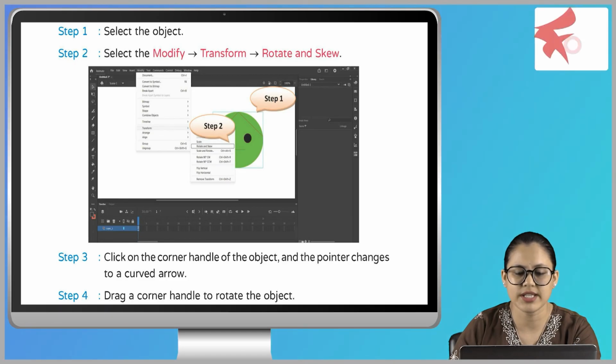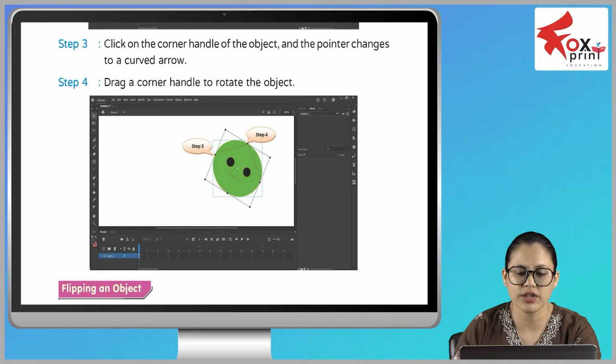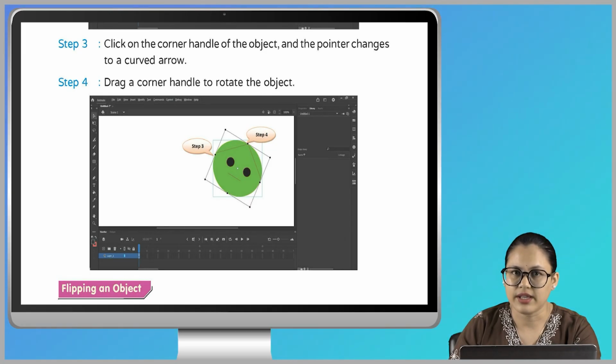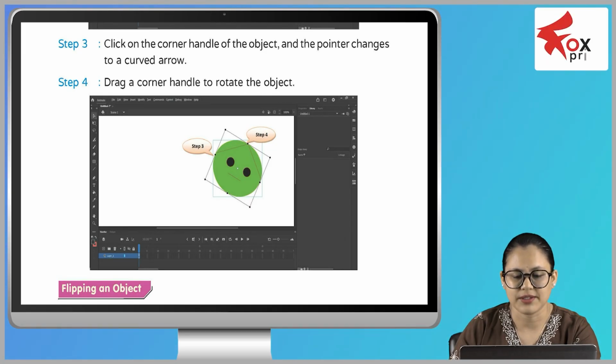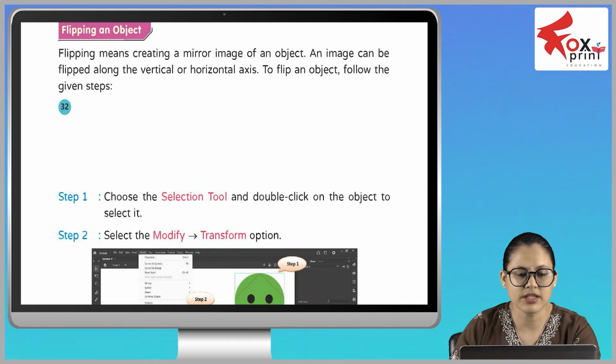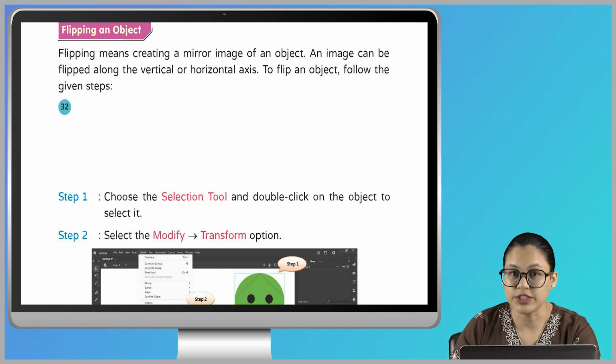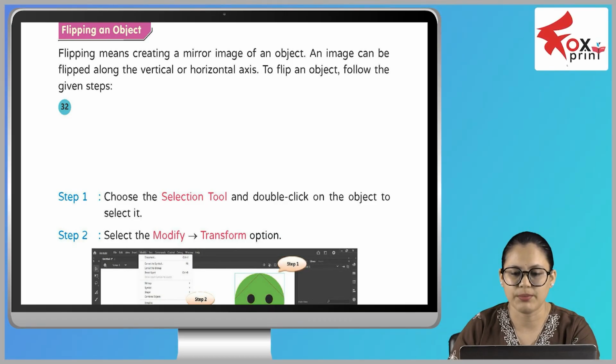Info bit: when we rub both hands together, it is one of the examples of friction. When we rub our hands on each other, what happens? Just try doing that, especially during winter time. Friction is generated, heat is generated. So this helps in the generation of heat as well.